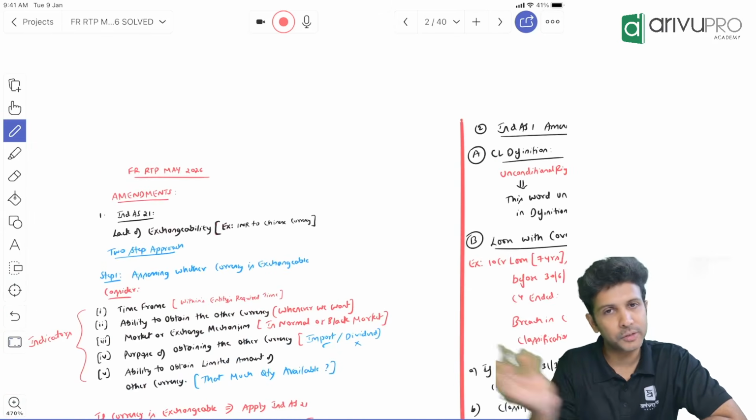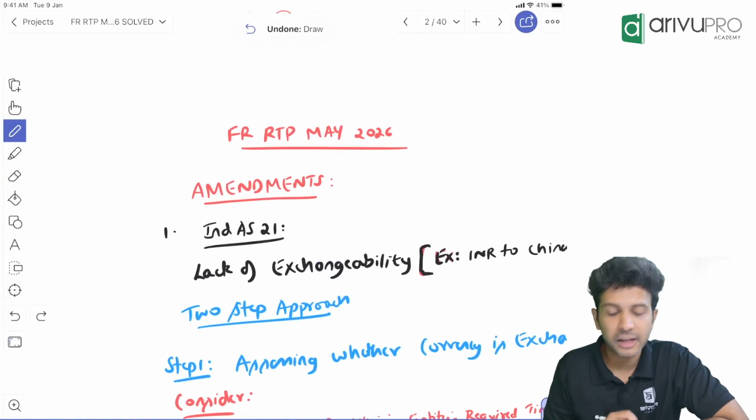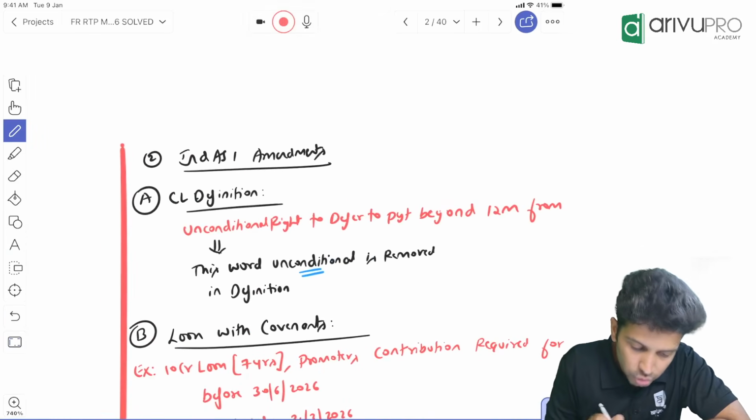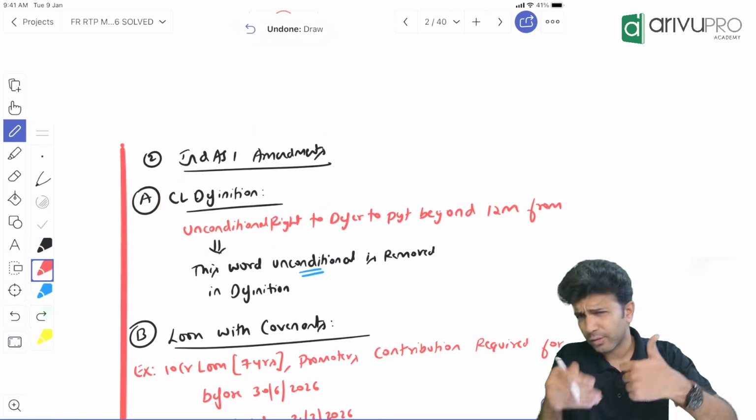So now without further delay, let's go into the amendments. These amendments came in your RTP May 26 release. So first we will go through this. One amendment on Ind AS 1, people. Okay. First, there are 2-3 amendments over here.